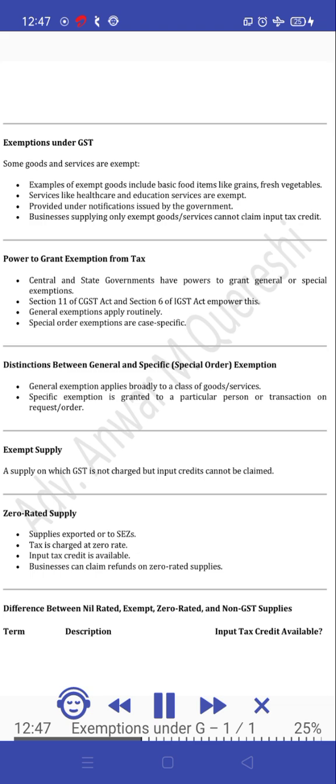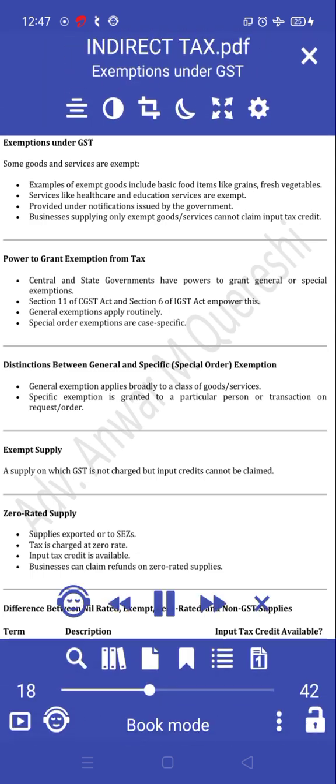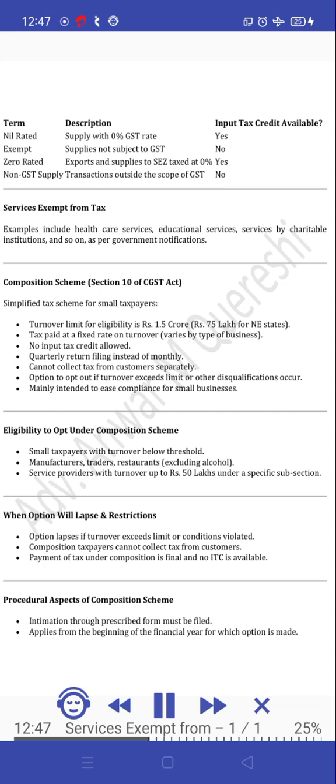Input tax credit is available. Businesses can claim refunds on zero-rated supplies. Difference between nil-rated, exempt, zero-rated, and non-GST supplies. Term, description, input tax credit available.